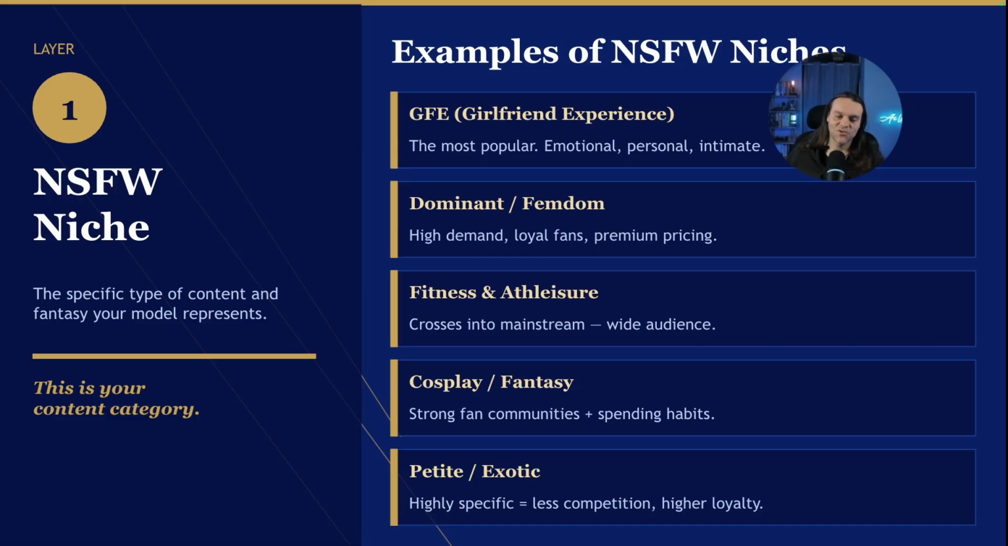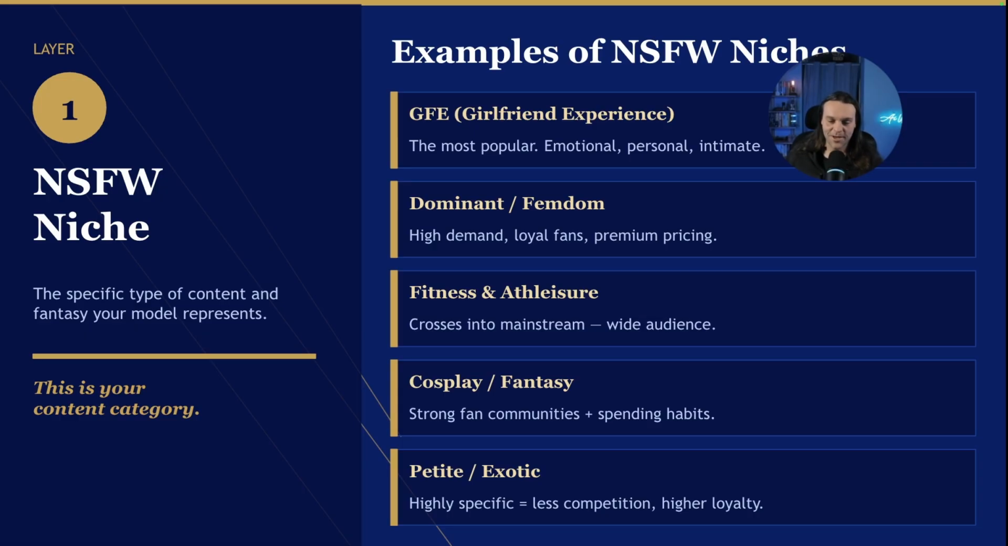Cosplay fantasy, strong fan communities and spending habits. Obviously, if the girl's wearing specific things, guys will pay for them to see them in those outfits and to see them take off those outfits as well. So that's another example. Goth, I would say, is another one as well. Obviously, you've seen a million goth girls at this point. And then lastly, I would say petite exotic.